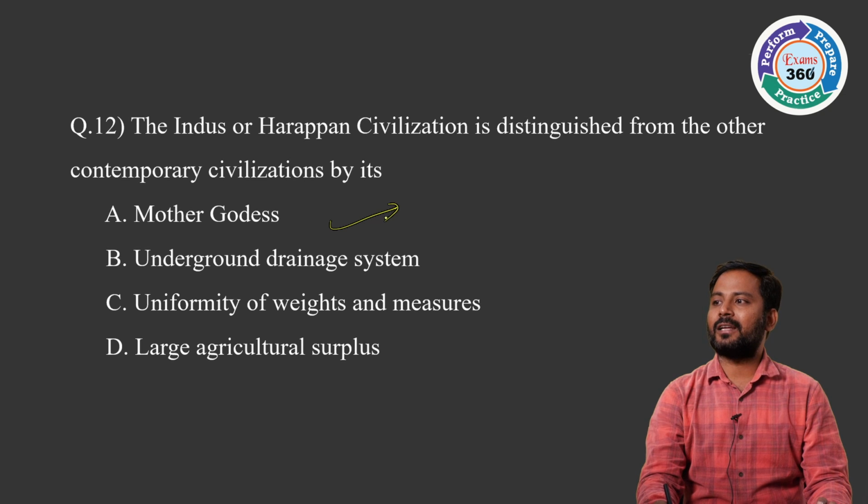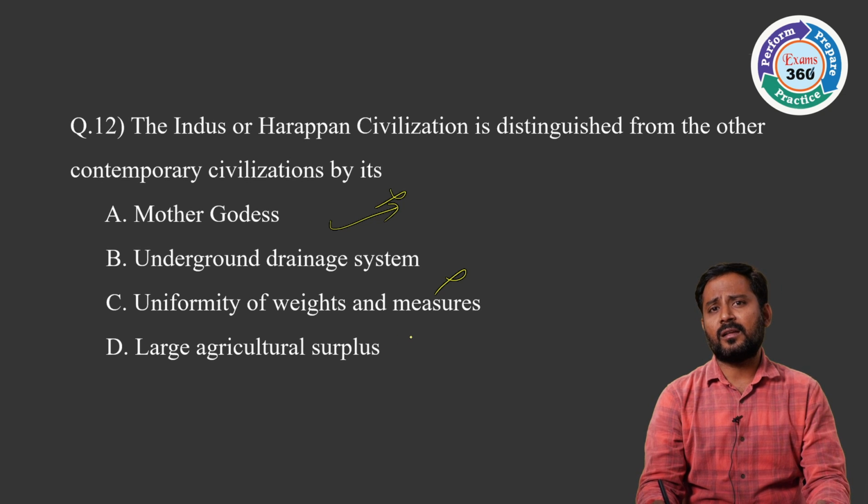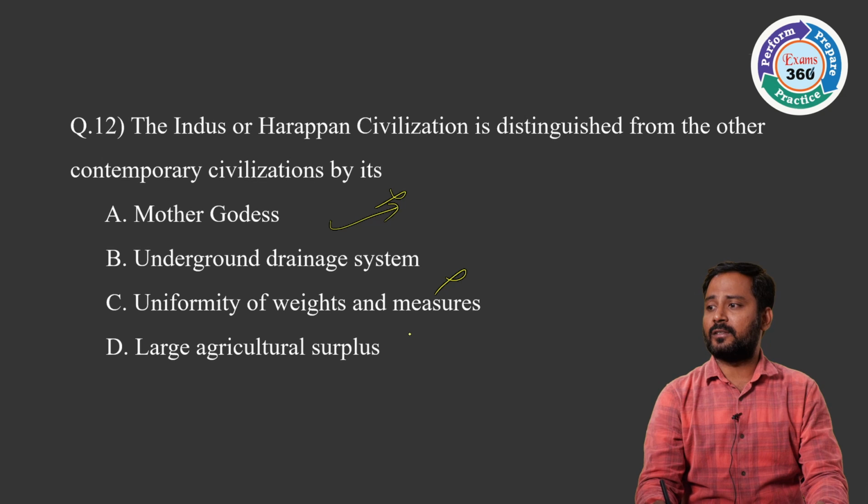Mother goddess is present in Harappa, Egypt and Mesopotamia. So it is not the distinction. See, uniformity of weights and measures is also present in Mesopotamia. So it can't be the answer. Large agricultural surplus you can also see in the Egyptian civilization, not only in the IVC.